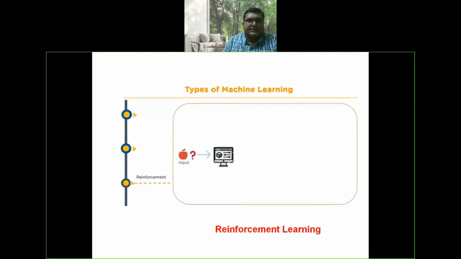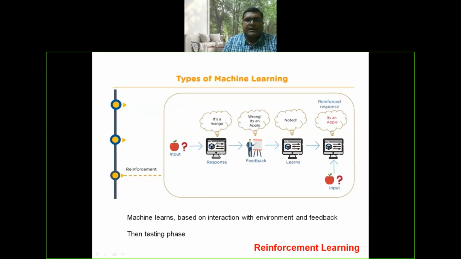In reinforcement learning, if it is a reinforcement machine learning model, some data is applied, then what is happening? Now here, based on the feedback and interaction with the environment, this particular machine learning model will be trained, and then after this it can be tested with new data. That is, the machine learns based on interaction with the environment and feedback. Then the testing phase.